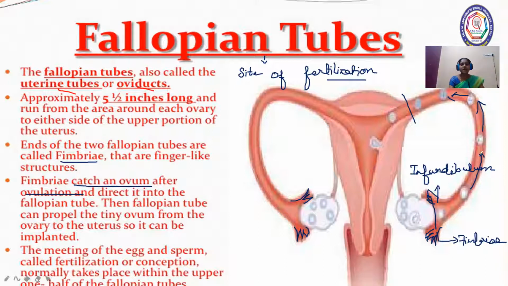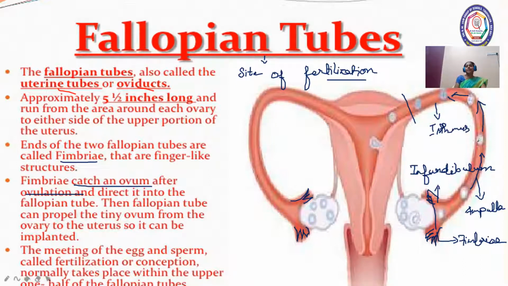The wider part next to the fimbriae we call the ampulla, and the distal portion of the fallopian tube is called the isthmus.